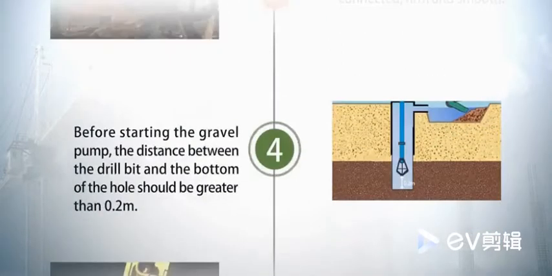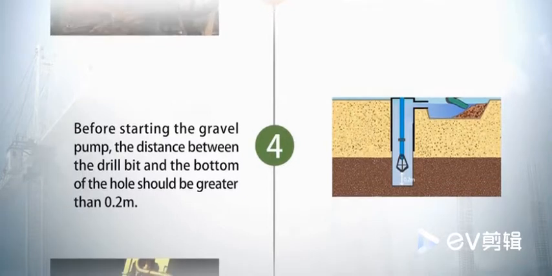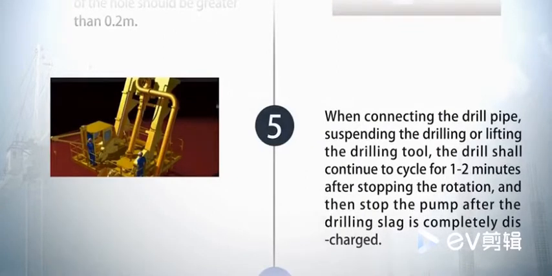Before starting the gravel pump, the distance between the drill bit and the bottom of the hole should be greater than 0.2 meters. When connecting the drill pipe, suspending the drilling or lifting the drilling tool, the drill shall continue to circulate for 1 to 2 minutes after stopping the rotation, and then stop the pump after the drilling slag is